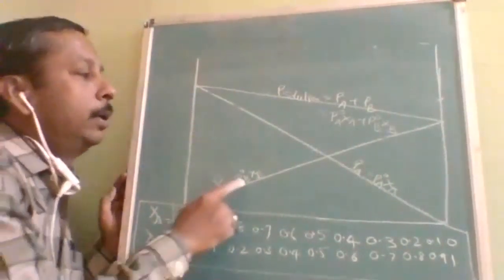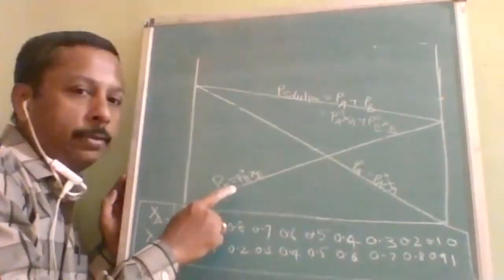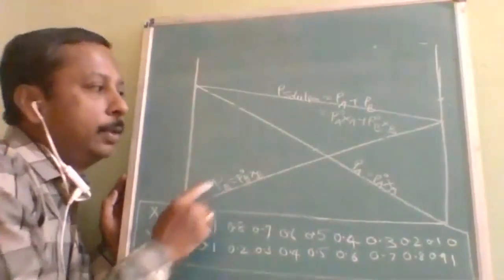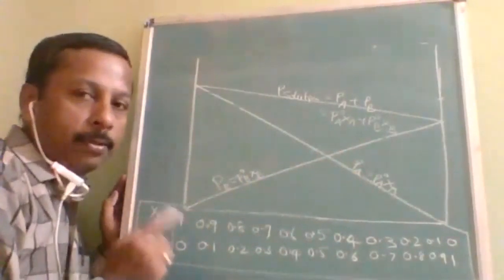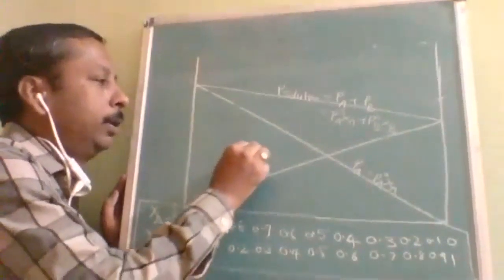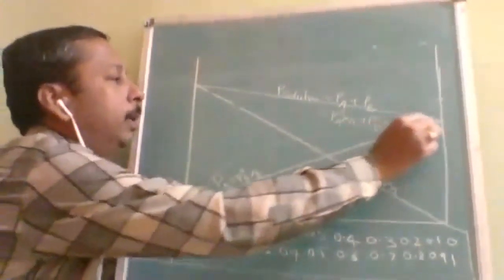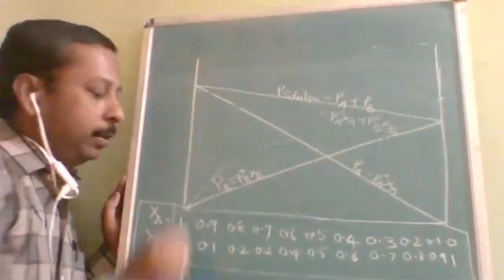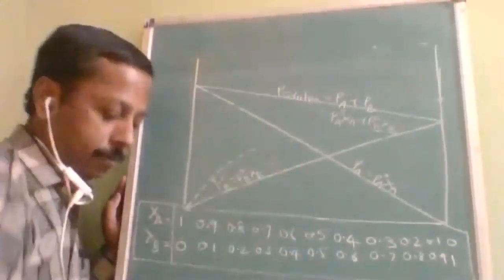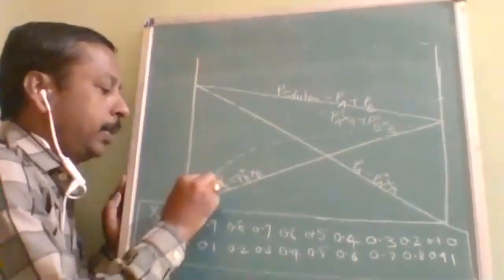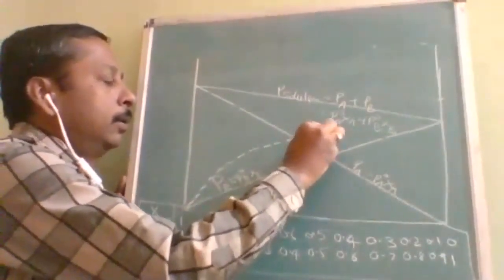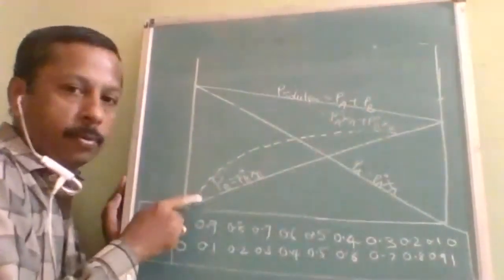But here it is going to be a non-ideal solution, with positive deviation. So this is what it is supposed to be, but it is not actually. In actual practice, what happens? This is going to be higher than expected. The reason I told you just now. Why? The attraction forces are less, so the evaporation will be more. PB.